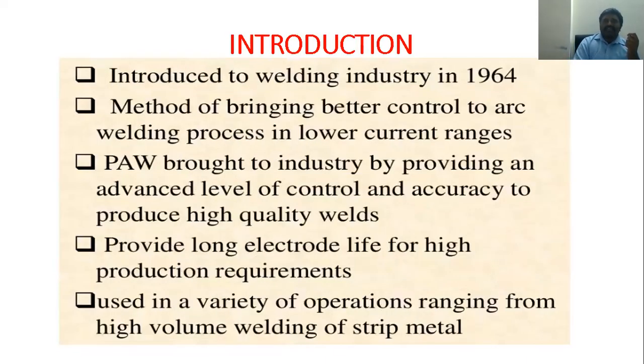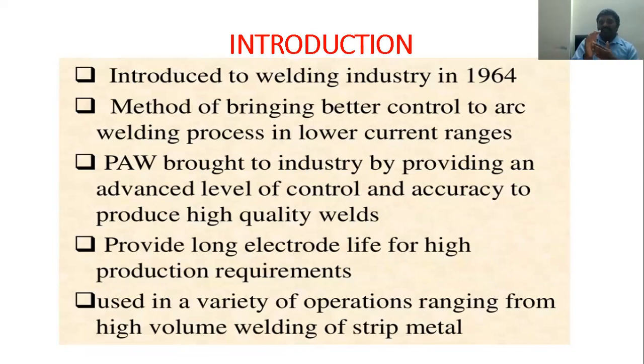It was introduced in the welding industries in 1964. It brings better control of the arc welding process in a lower current range, and brought to industry an advanced level of arc control, because we can control it easily here.